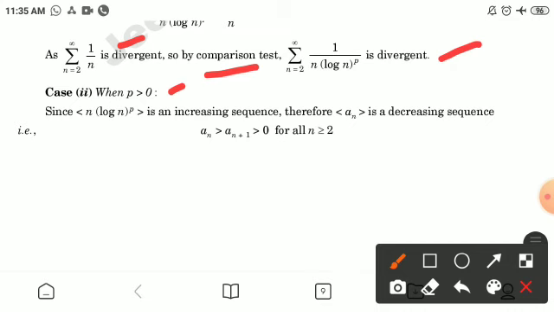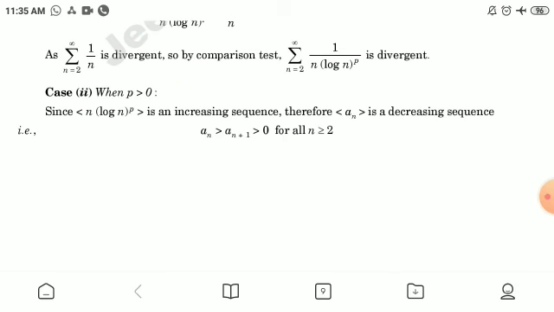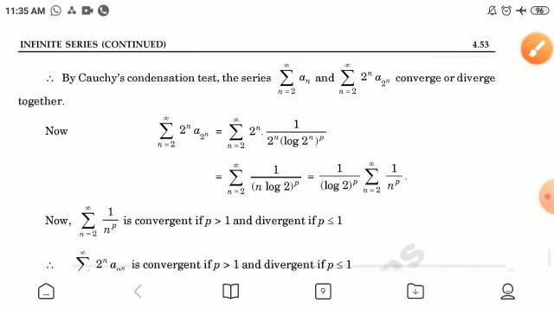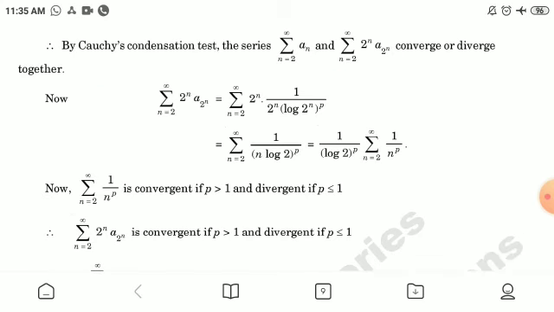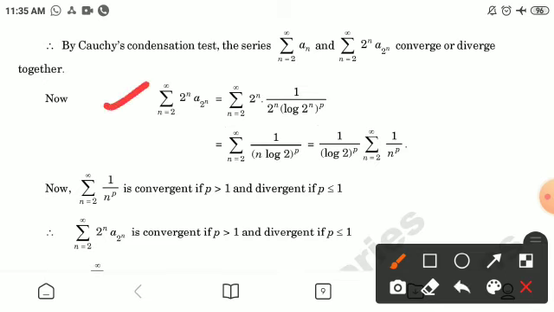Case second, when p is greater than 0, since n (log n)^p is an increasing sequence, therefore a_n is a decreasing sequence. That is, a_n is greater than a_(n+1) greater than 0 for all n greater than or equal to 2. Therefore by Cauchy condensation test, both the series converge or diverge together. Now summation 2^n a_(2^n) is equal to 1 by (log 2)^p summation 1 by n^p, n from 2 to infinity.